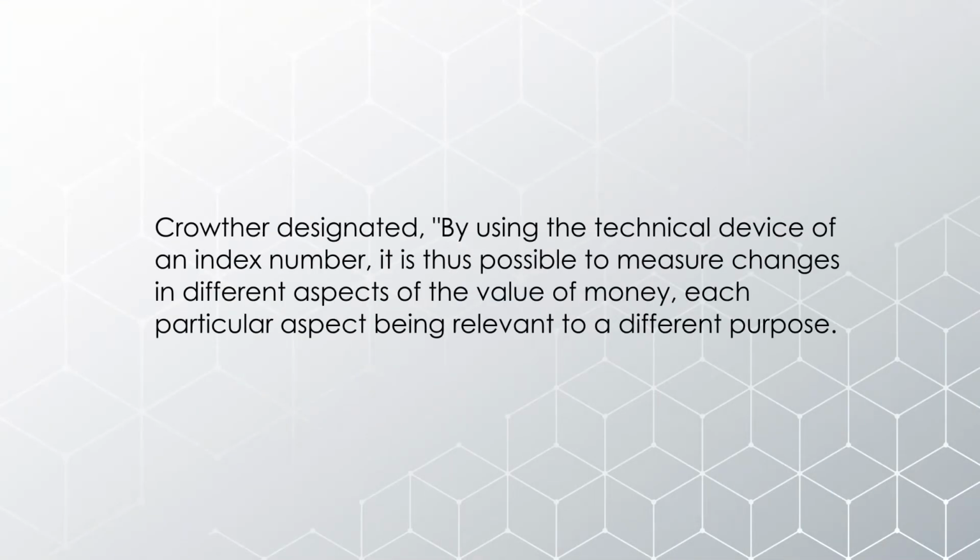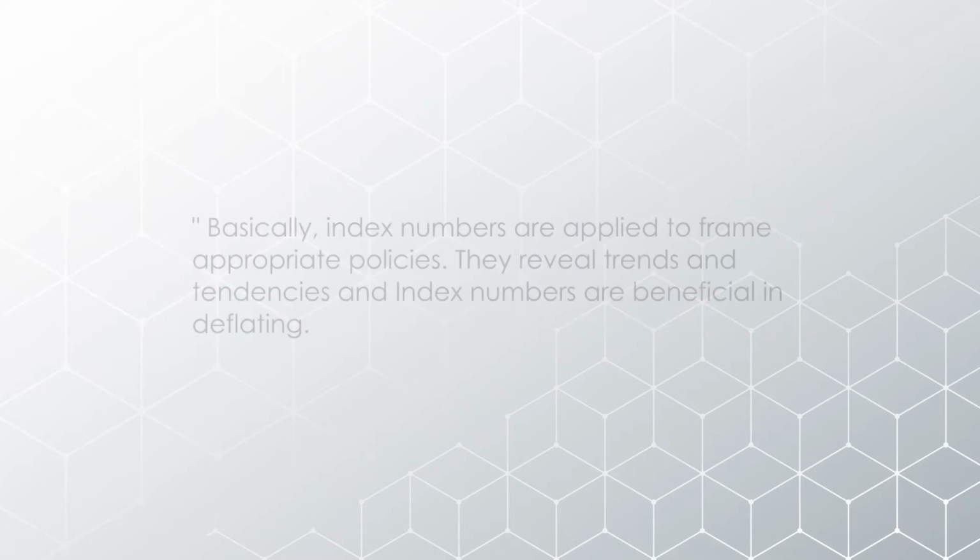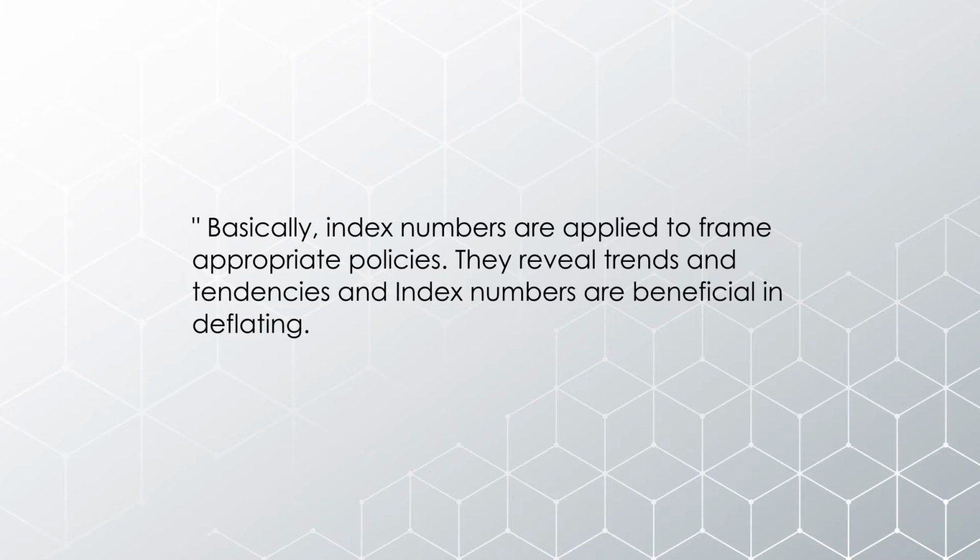So what we have observed is that if we go more into the depth of the definitions given by some of the experts, like Crowther designated, by using the technical device of an index number, it is thus possible to measure changes in different aspects of the value of money, each particular aspect being relevant to a different purpose. Basically, index numbers are applied to frame appropriate policies. They reveal trends and tendencies, and index numbers are beneficial in deflating.